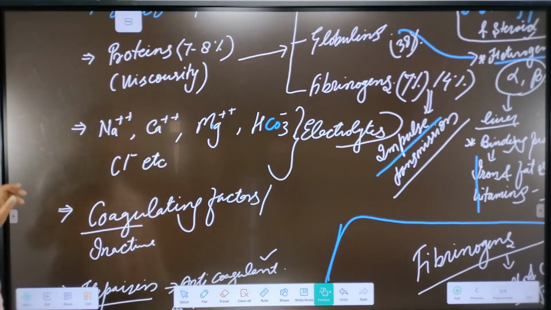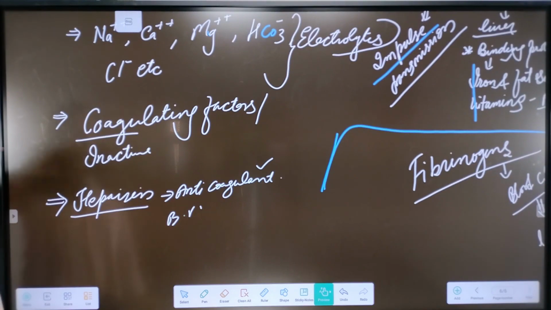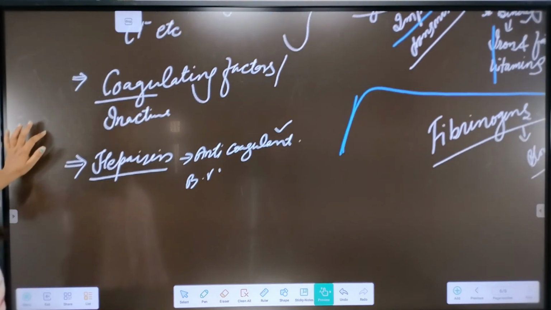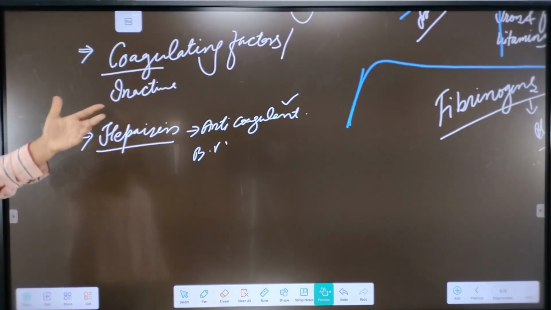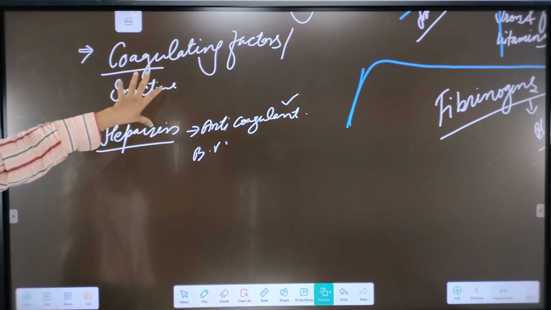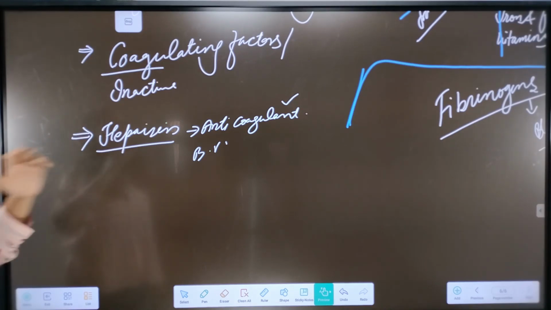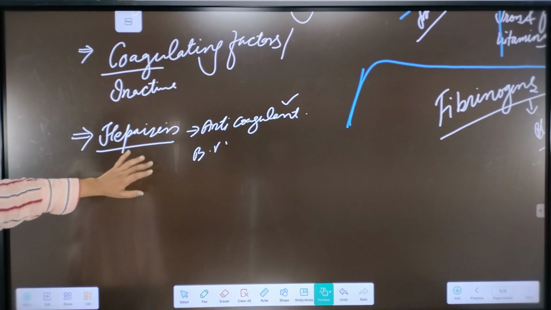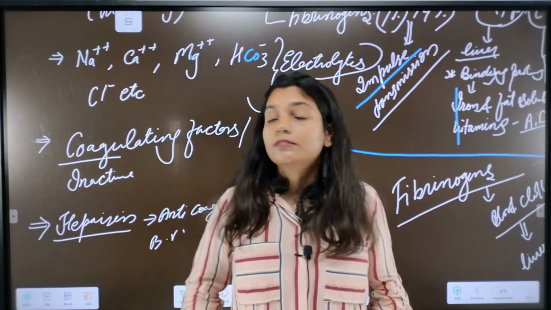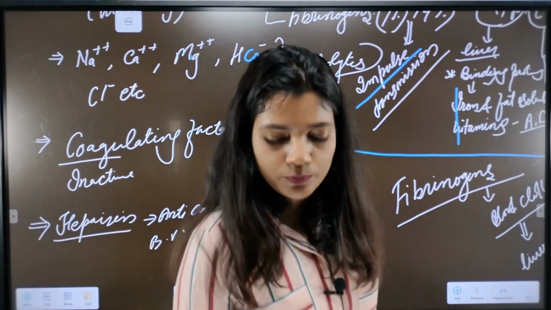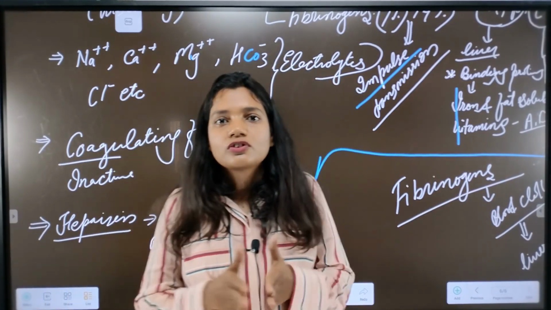Okay, next, electrolytes are found, like sodium ions, calcium ions, magnesium ions, bicarbonates, iron and chloride ions. These are all responsible for impulse transmission and also for pH balance. Then certain inactive coagulating factors are found in the plasma that are responsible for blood clotting after any injury. And then heparin as the anticoagulant, although this is secreted from one of our WBCs. So up to here we are done with the extracellular matrix of the blood.